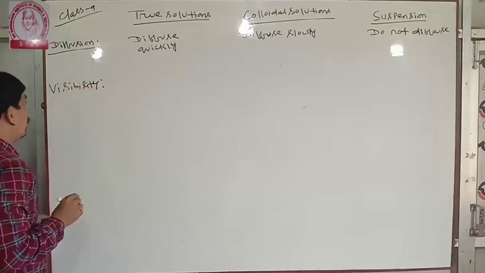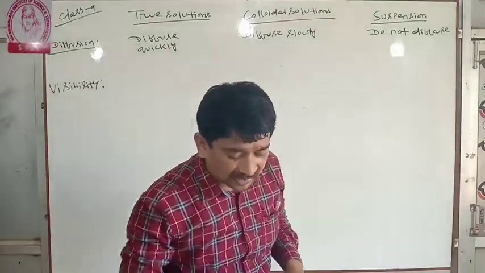Visibility. What is visibility? In the case of true solutions, the particles are invisible.